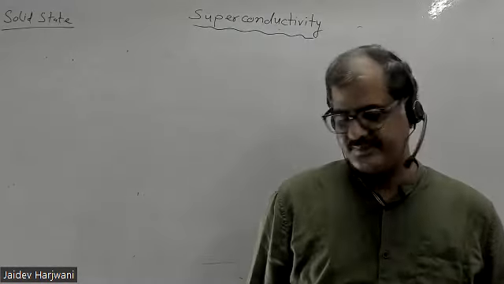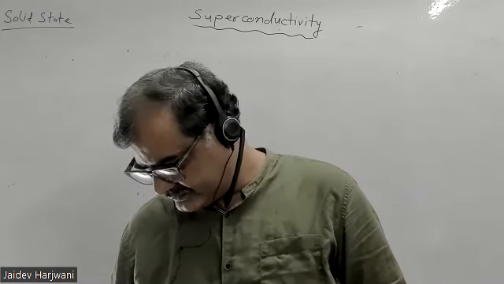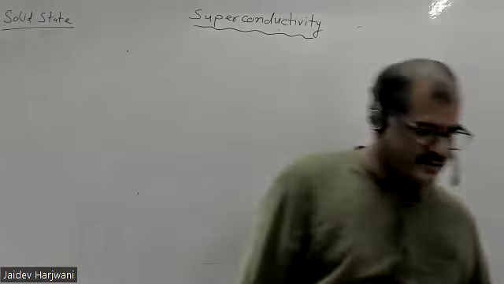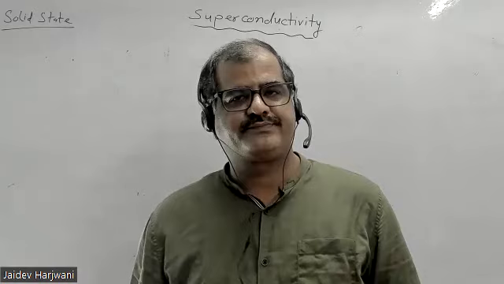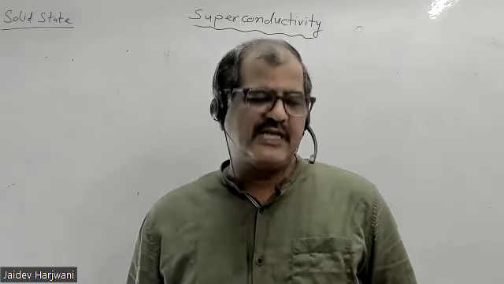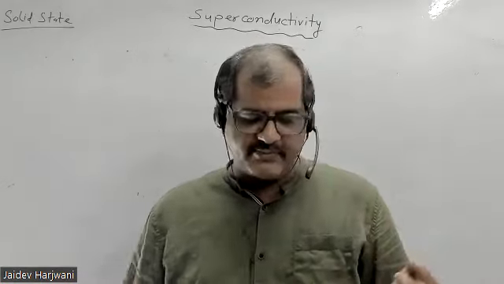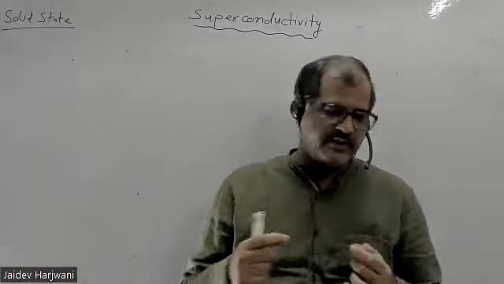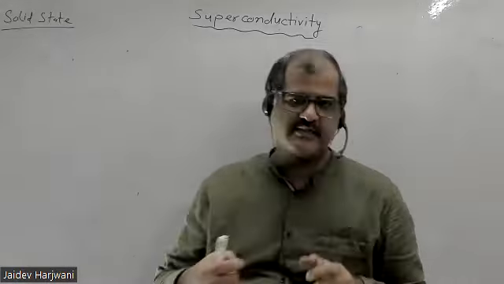Sir, in the Cooper pair formation, can we say that it is because of the lattice distortion? Yes, that's distortion. Whenever an electron approaches a positive ion core, it will distort that ion core and the core will acquire some positive charge, so that it can affect another electron. So they have some correlations. They are binding together. They are correlated by some certain distance. If the distance is equal to the coherence length, then they are bound together.